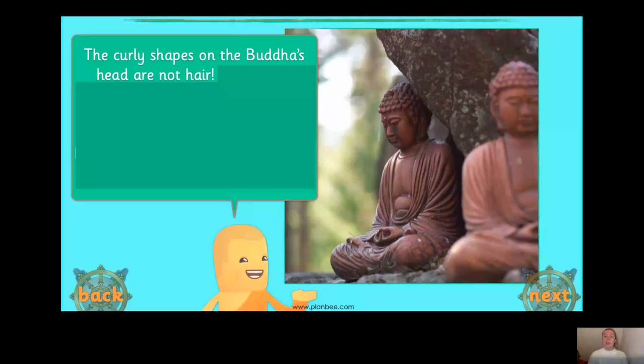Well, when Siddhartha Gautama was meditating under the Bodhi tree, it was a very hot and sunny day. So some kind snails came and sat on his head. Why do you think they sat on his head? Yes, that's right. It was to protect him from the sun. So that is what the curly shapes on his head represent.